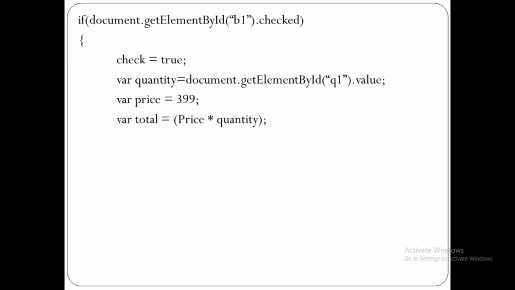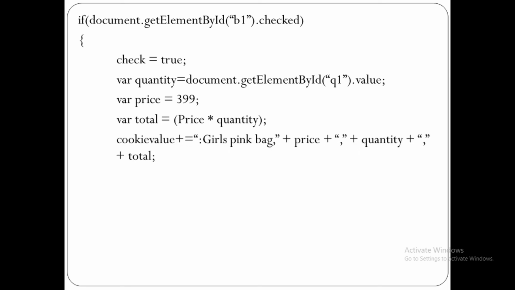Now var total variable. Total is equal to price multiplied by quantity, as you know very well. So if quantity is given 3, then it will multiply 399 by 3. Now cookie value is a string variable. Cookie value plus is equal to, actually this statement is C language type statement.